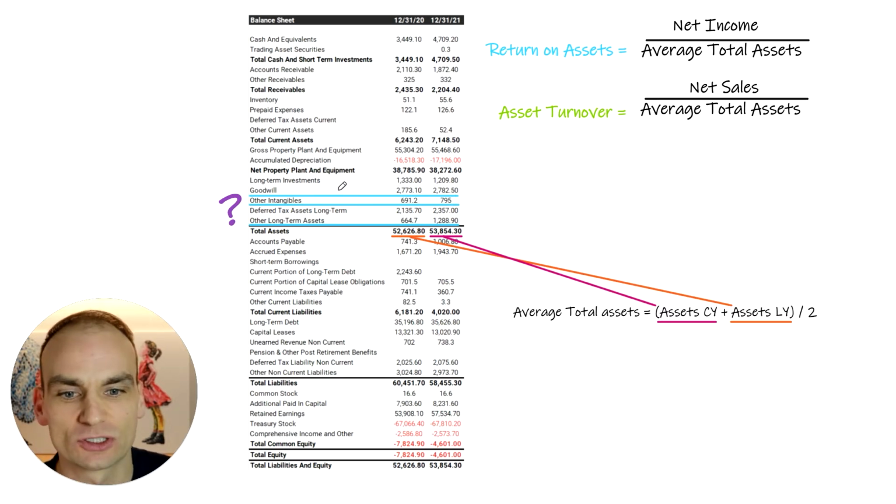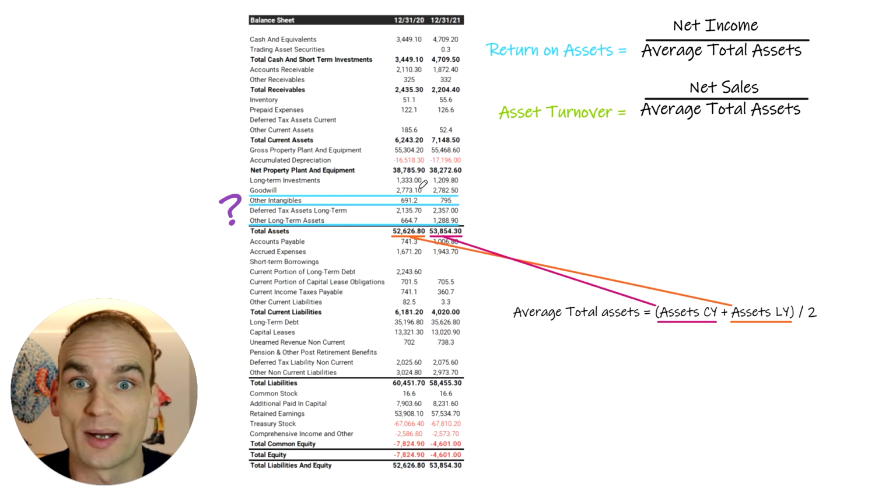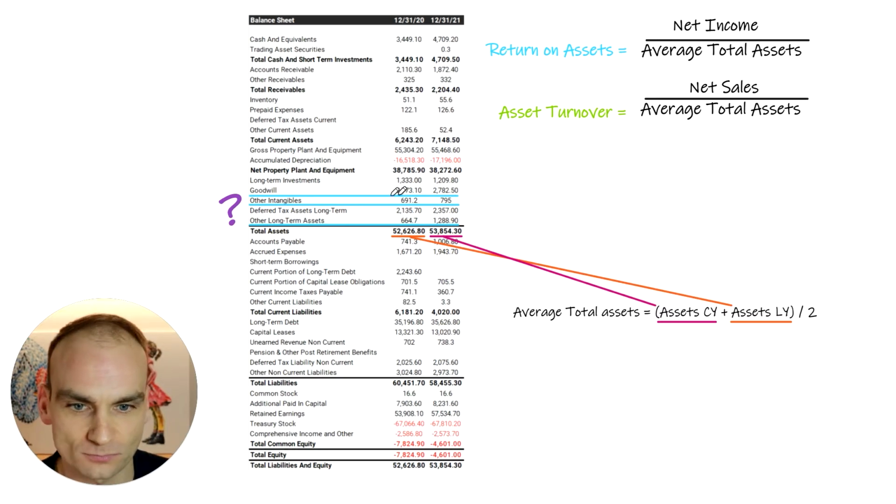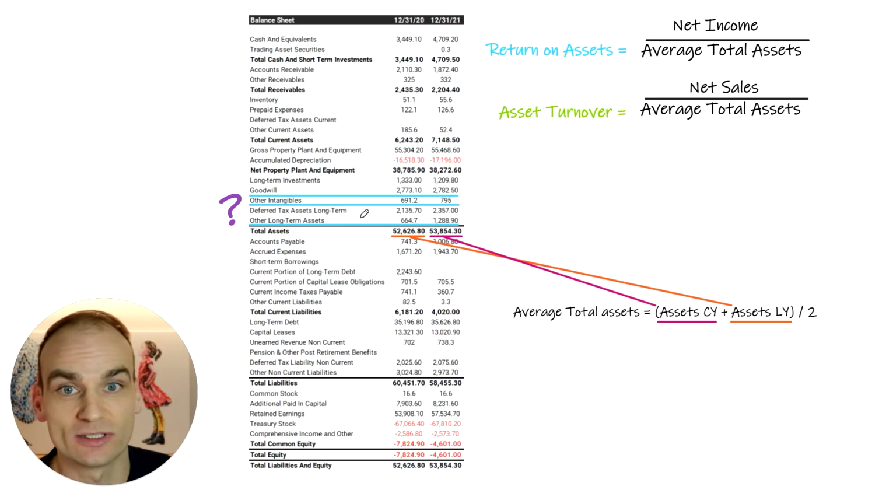Because it's very difficult to turn that goodwill back into cash or convert it back into some sort of tangible asset. Below there, we've got other intangibles. We may not know what they are. Now, intellectual property in the case of McDonald's is very valuable. In the case of Coca-Cola, it's very valuable. But maybe something that is no name, no brand, the intellectual property, which might be trademarks or whatnot, may not be as valuable.